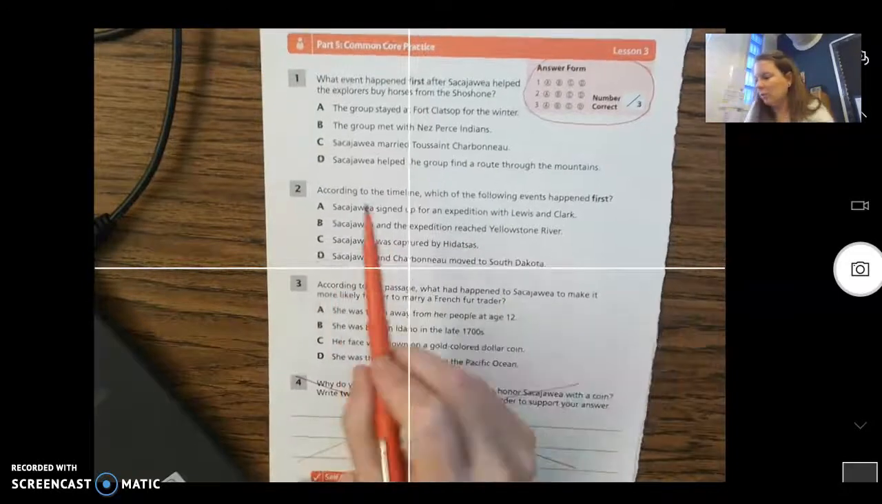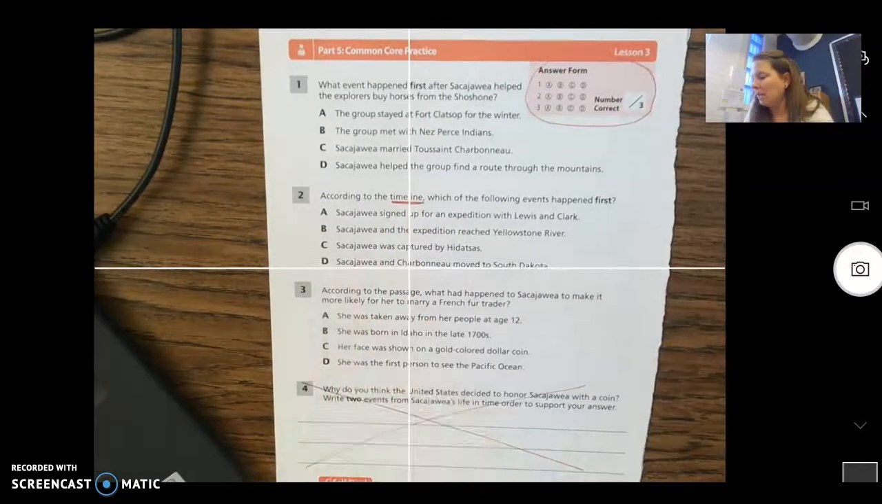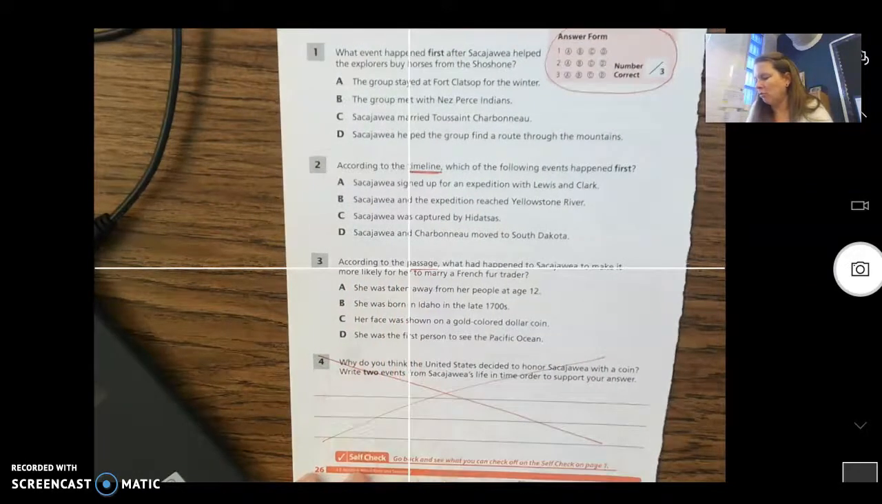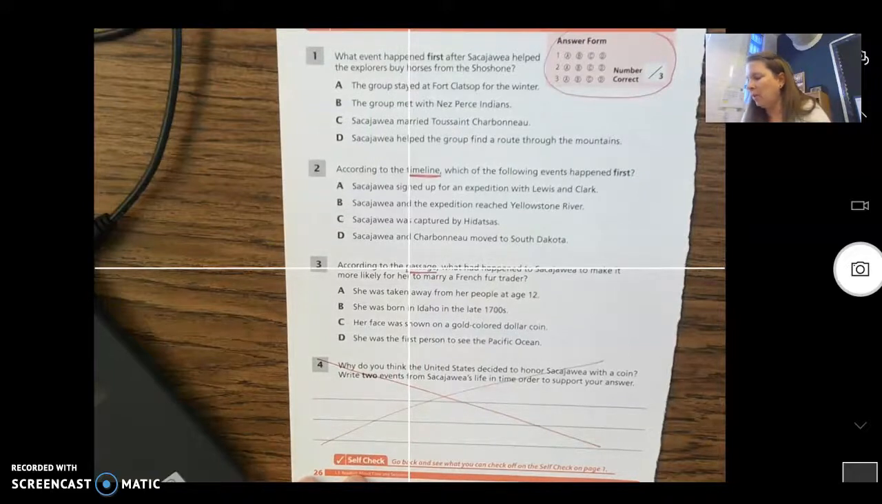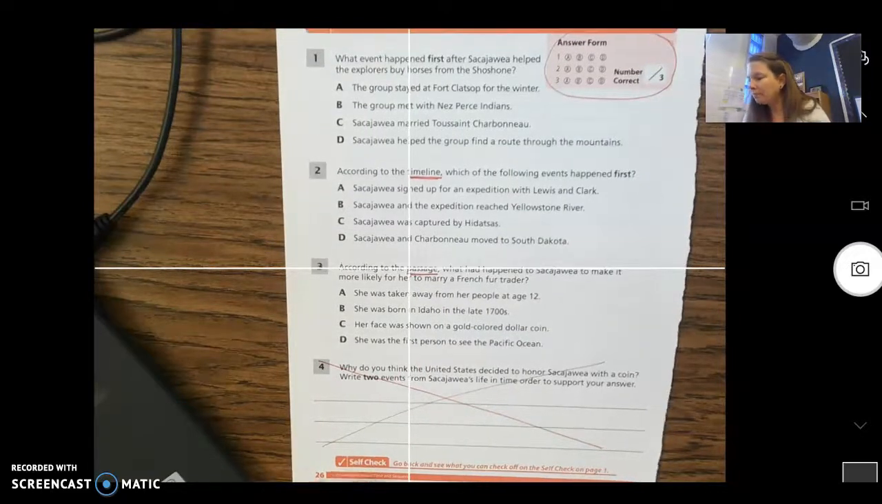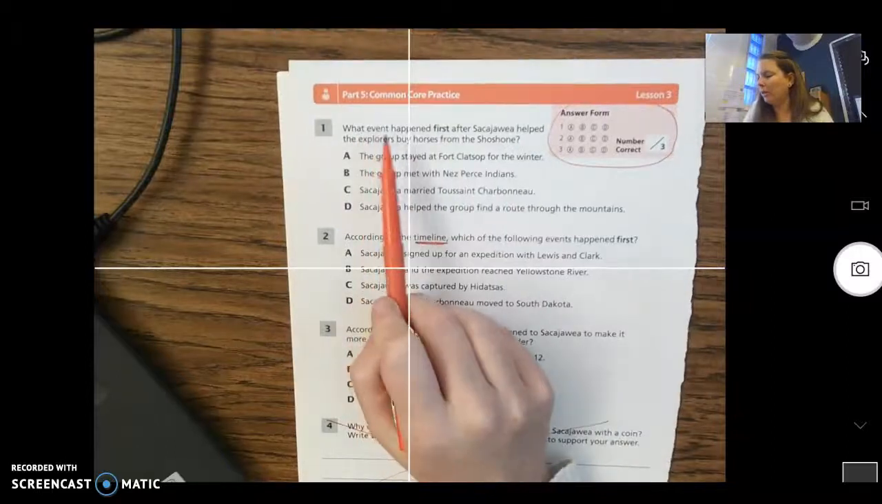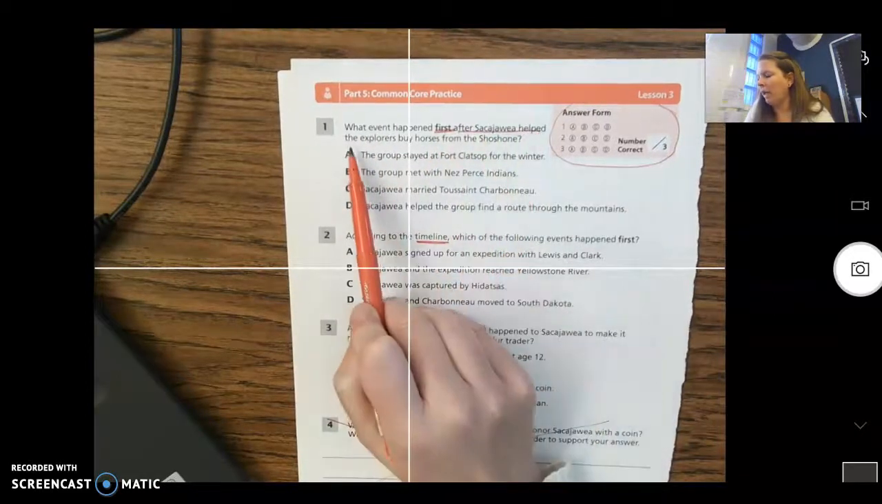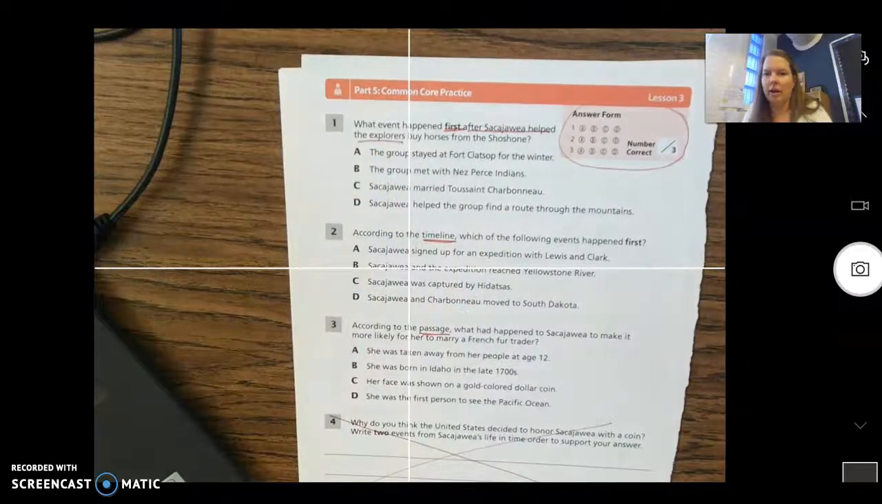Number 2, notice this one, it says according to the timeline, okay? And then here it says according to the passage, which means the answer is going to be in the passage, okay? Another one up here for number 1, it says what event happened first after Sacagawea helped the explorers? Okay, so pay attention to those types of words.